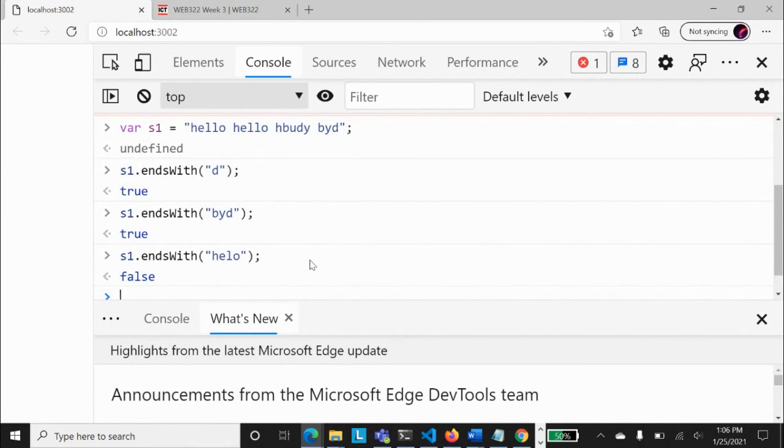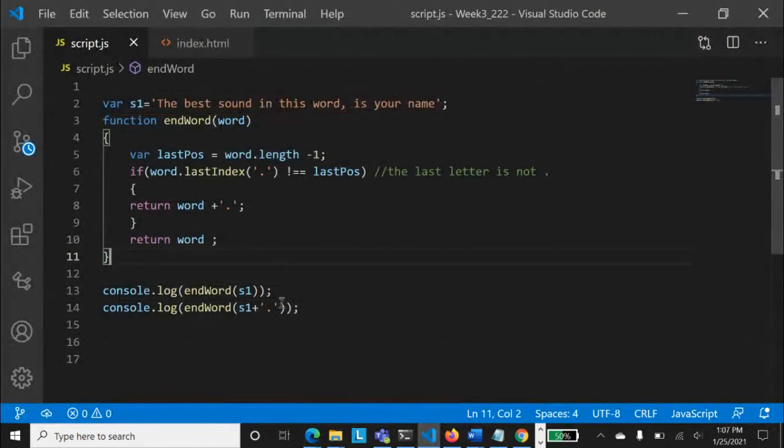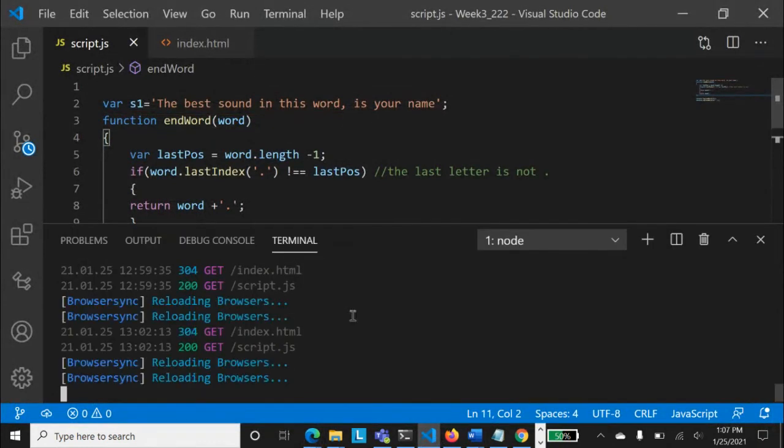Sorry for the interruption. My PC is not working. When I try to go into a page, it said this site cannot be reached. Do you have any idea about that? What does it say? It said this site cannot be reached. Localhost refused to connect. Okay. Who am I talking to? Your name, please. Charlie.